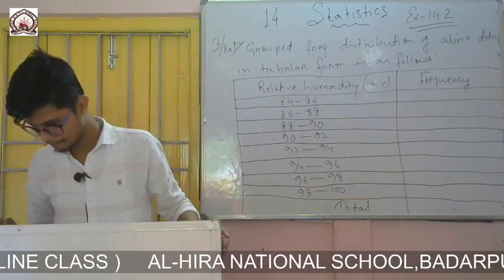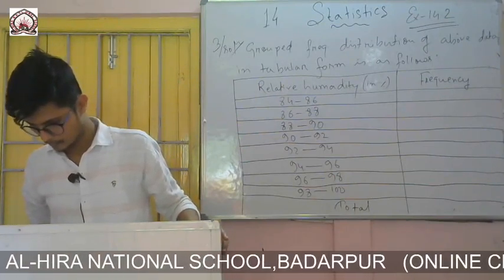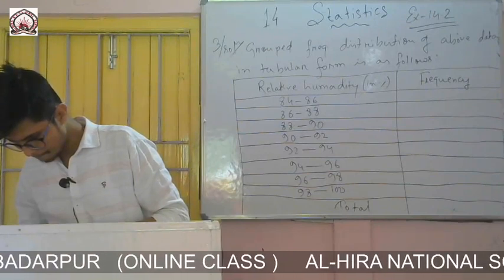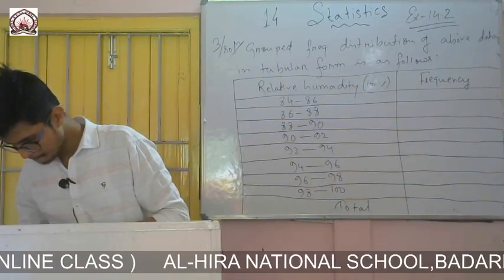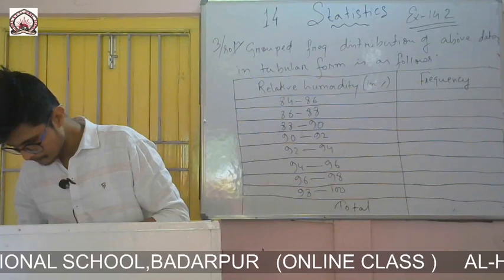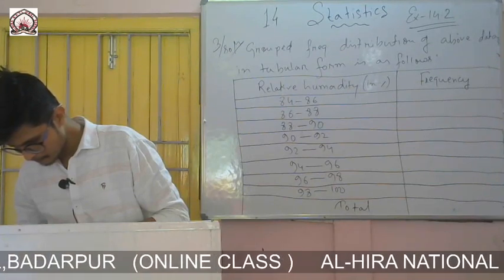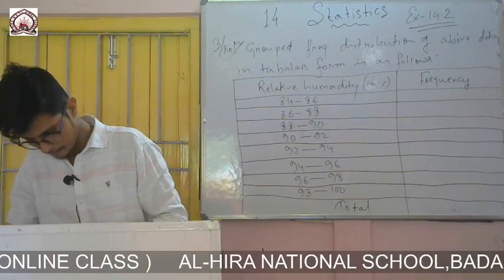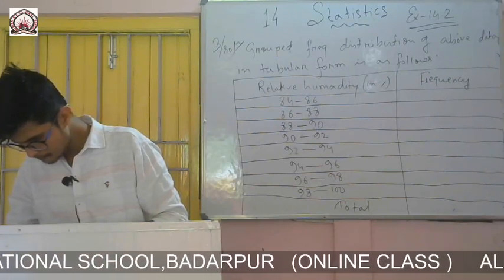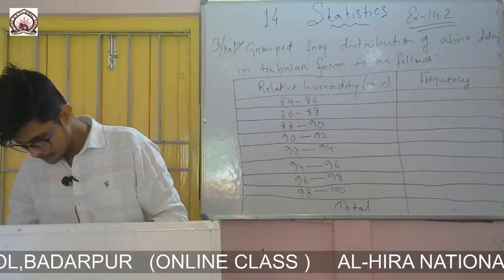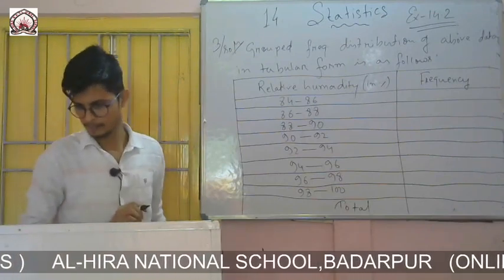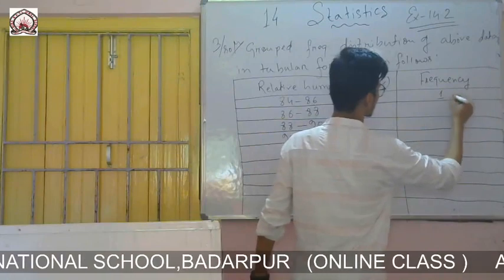So you see how many? 84.9 is there. That means only 1, so the frequency is 1.